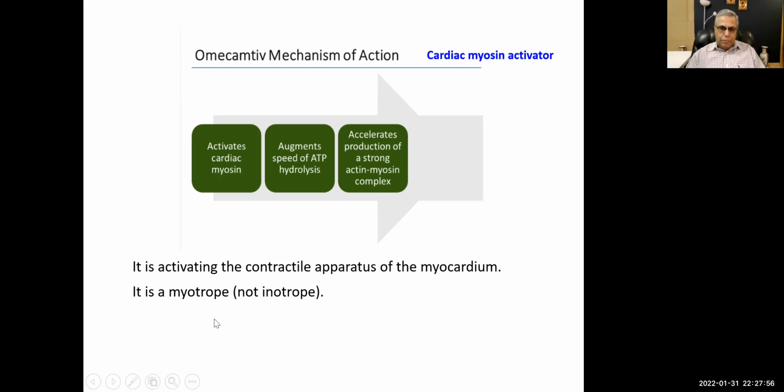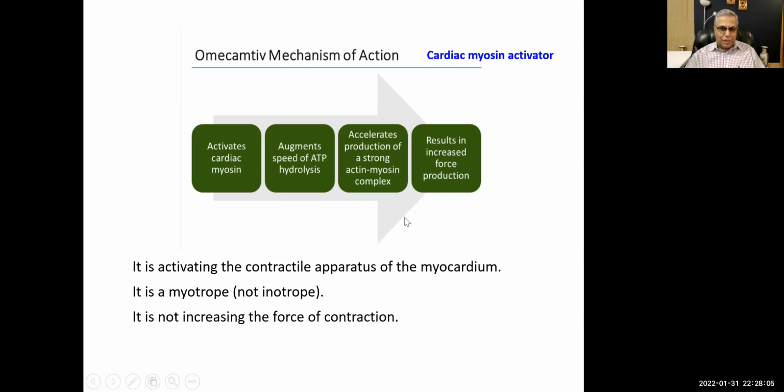Point to note: it results in increased force production, not an increased force of contraction. What it is doing is increasing the duration and effectiveness of contraction. All right, so that is what it is doing.